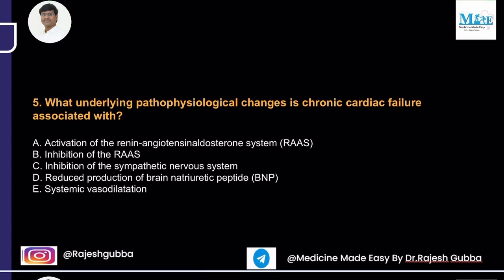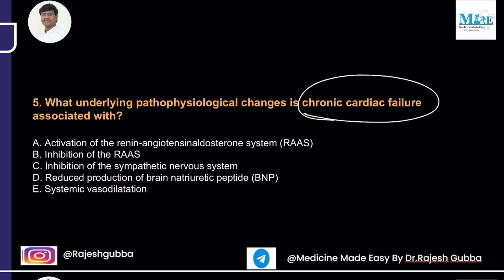Moving on to the next. So we have, what exactly is the underlying pathophysiological change in chronic cardiac failure: associated with activation of RAS, inhibition of sympathetic nervous system, reduced production of brain natriuretic peptide, systemic vasodilatation.